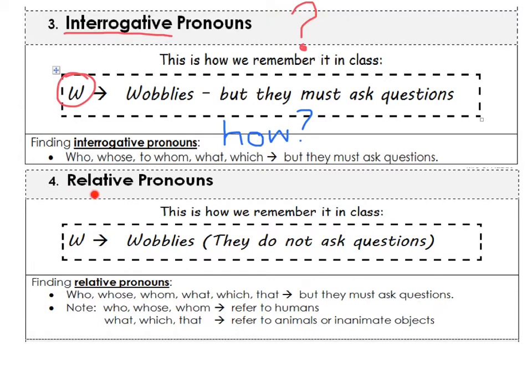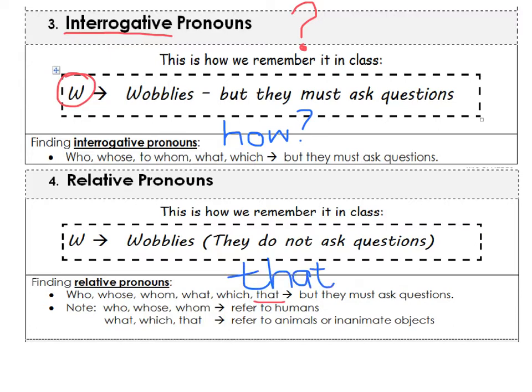Now have a look at the relative pronouns. The relative pronouns all start with a W, but they have one exception too. The exception is the word that. So all the relative pronouns start with a W, like who, whose, whom, what, and which. But there is an exception, and it is the word that.